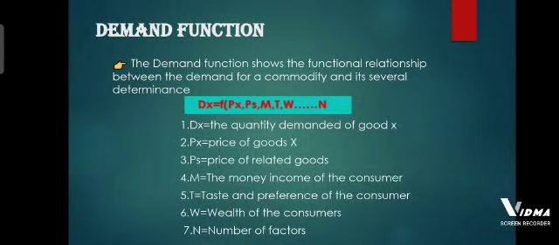Demand function. The demand function shows the functional relationship between the demand for a commodity and its several determinants. Dx = f(Px, Ps, M, T, W, N). Dx refers to the quantity demanded of good X. Px refers to price of good X. Ps refers to price of related goods. M refers to the money income of the consumer. T refers to taste and preference of the consumer. W refers to wealth of the consumer. N refers to number of factors.